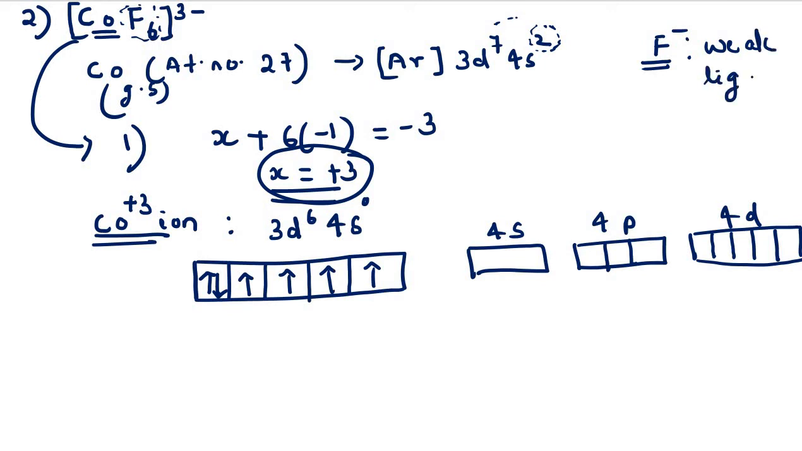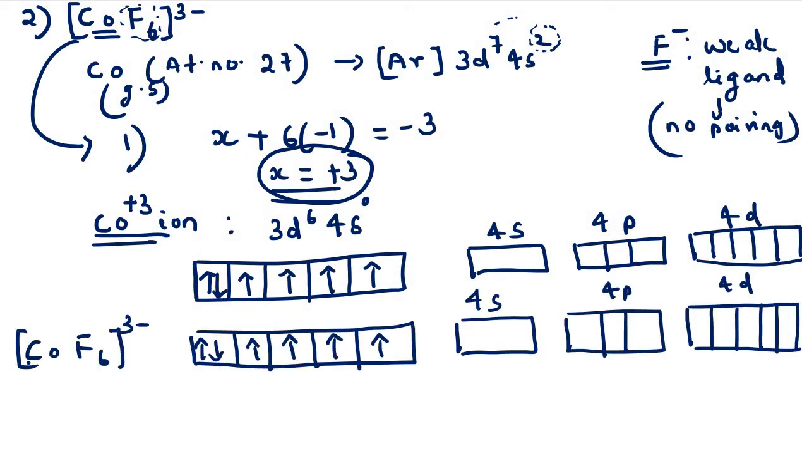So when the ligand is weak, what will happen? There will be no pairing. So in the case of a weak ligand, no pairing will be taking place. So how can we represent it? How many ligands are there? You can see here 6 ligands are here. So the 6 F minus ions will be coming under this one. 1, 2, 3, 4, 5, 6.